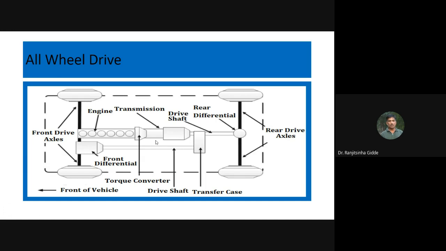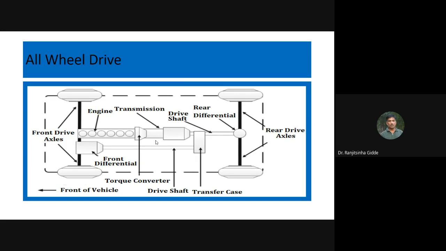So part time means we have the option to select front wheel drive or rear wheel drive. Though the engine is placed at the front, we can select drive at the front or at the rear. That's why we call it part time.